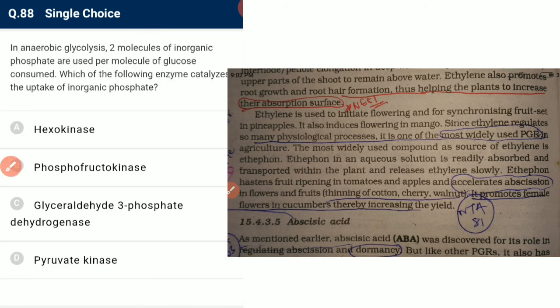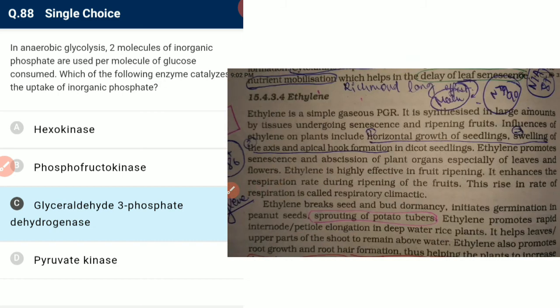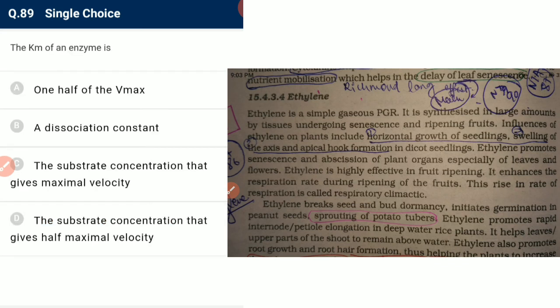In anaerobic glycolysis, 2 molecules of inorganic phosphate are used per molecule of glucose consumed. Which of the following enzymes catalyzes the uptake of inorganic phosphate? Glyceraldehyde 3-phosphate dehydrogenase catalyzes it. Okay, this enzyme, glyceraldehyde 3-phosphate dehydrogenase.